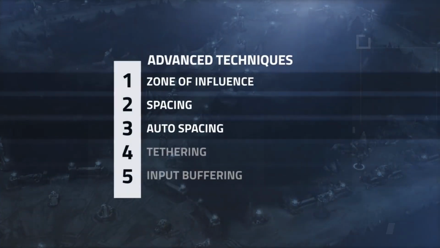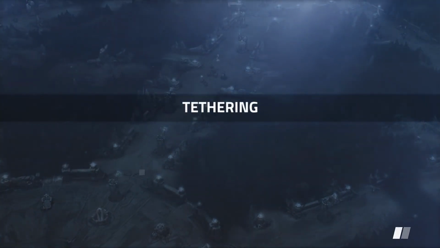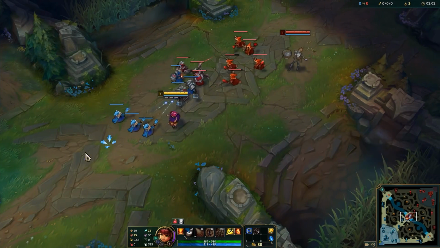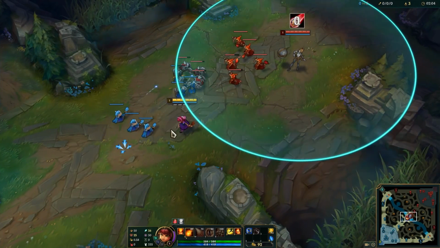Great, so you now understand the zone of influence, spacing, and auto spacing. This allows us to move into an even more advanced concept, tethering. To understand tethering, let's again look at the Orianna and Annie matchup. So Orianna has a range advantage in her zone of influence with 1000 range. Annie will look to space properly by standing just on the edge of this range.